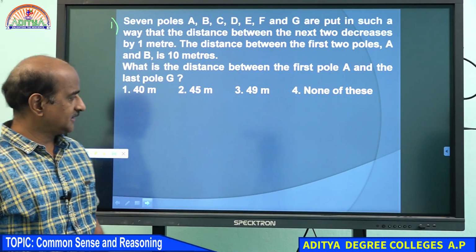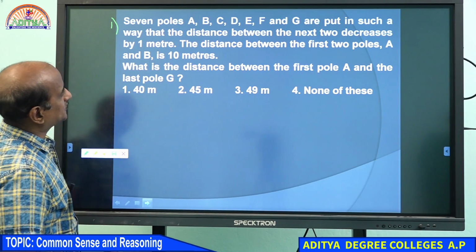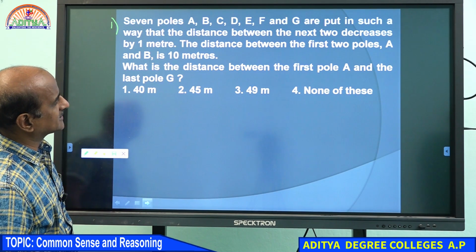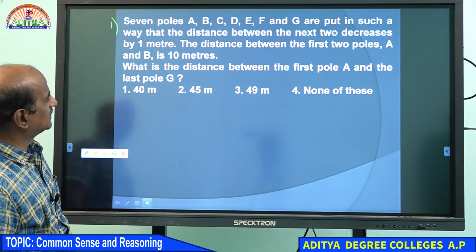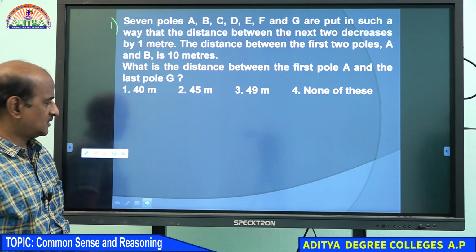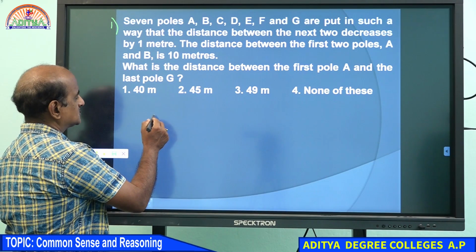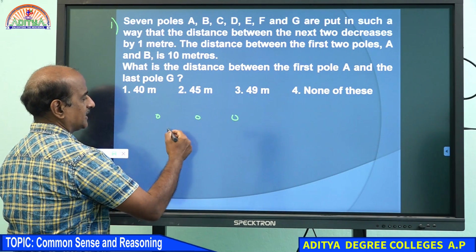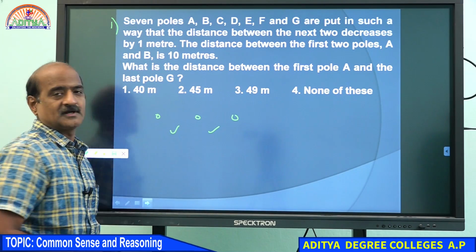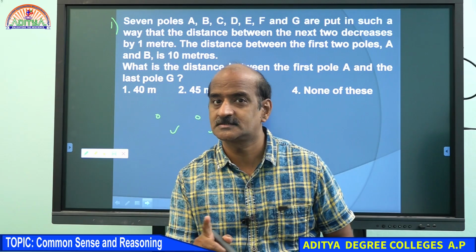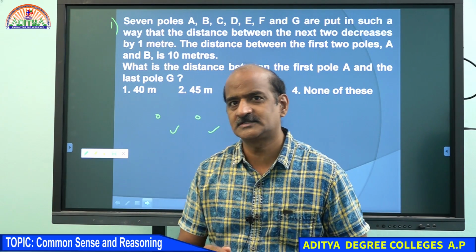Okay, very fine. 7 poles A, B, C, D are put in such a way that the distance between the next two decreases by 1 meter. The distance between the first two poles A and B is 10 meters. For example, my dear students, if you want to place 3 poles, you get 2 segments. Between every 2 poles, there is 1 segment, you know that.